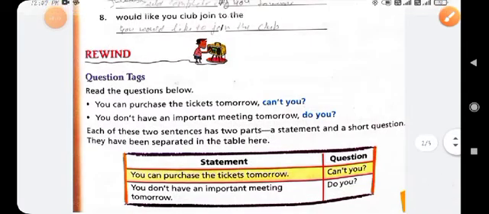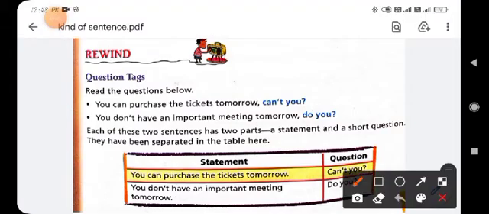Clear? How can we use the question tag? So, you can purchase the ticket tomorrow. Here "can" is a helping verb, and "you" is the subject. This sentence is an assertive sentence, and it is an affirmative sentence.